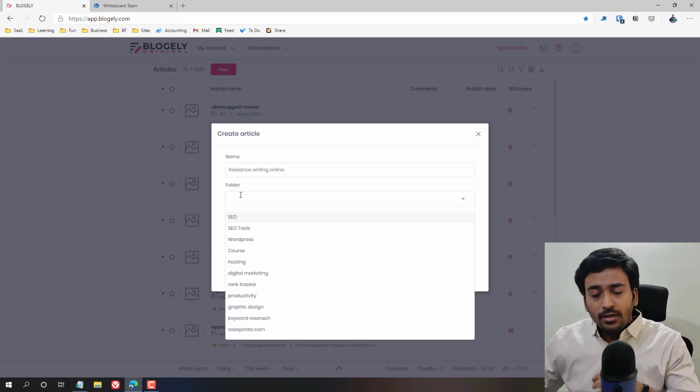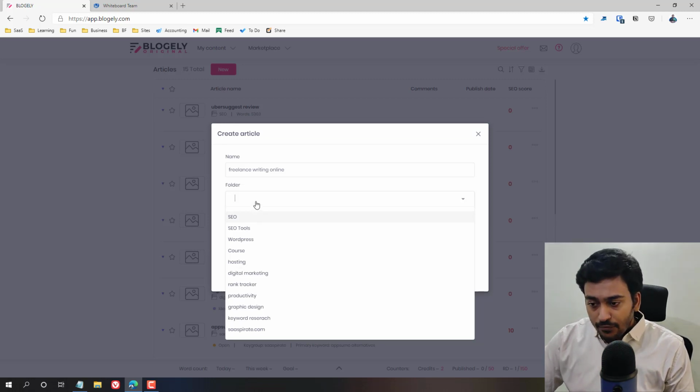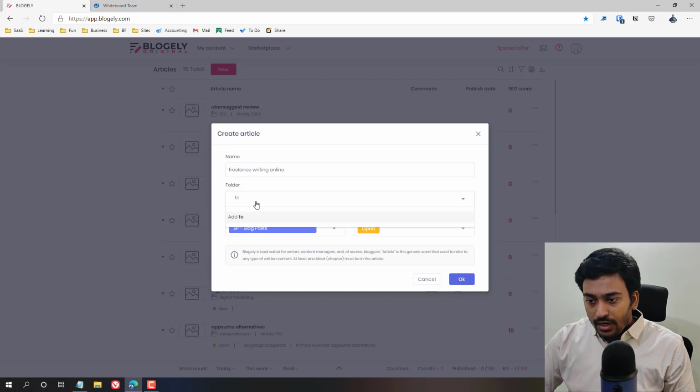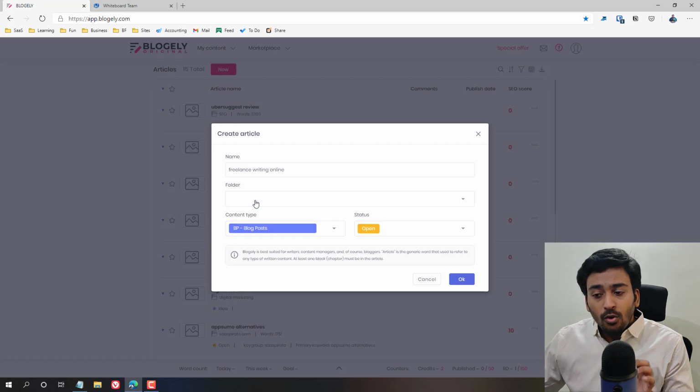If there is already a category which you have created, you can select it, or you just type it, for example, freelance based article, and you can see there is an add option. When you click, this will get added, and it will automatically create that category for you.